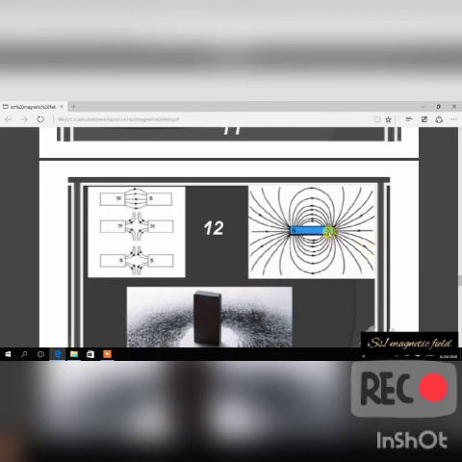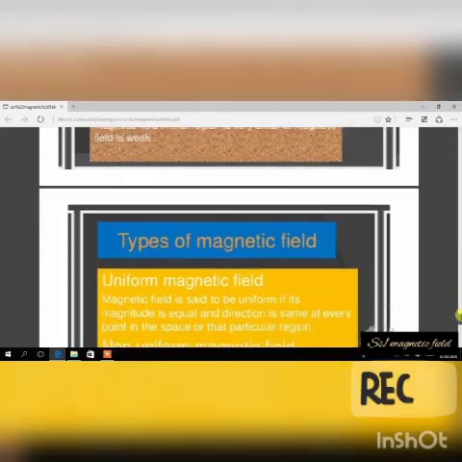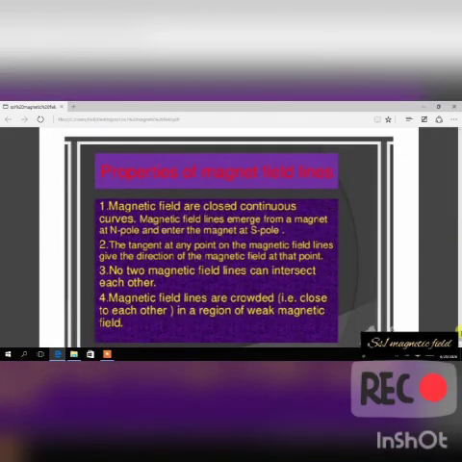If you notice the direction of these magnetic field lines, they are coming from the north and they are about to enter the south. So that means it's true. Let's look at this one too. They are moving from the north and they are about to enter. So you must know, as one of the properties of a magnetic field line, that they move from the north pole and enter into the south pole, and they are closed continuous curves. As you can see, they are all curvy lines. And the tangent at any point on the magnetic field line gives the direction of the magnetic field. I've told you that it helps us to show the direction of the magnetic field. So that's what that point is trying to say.